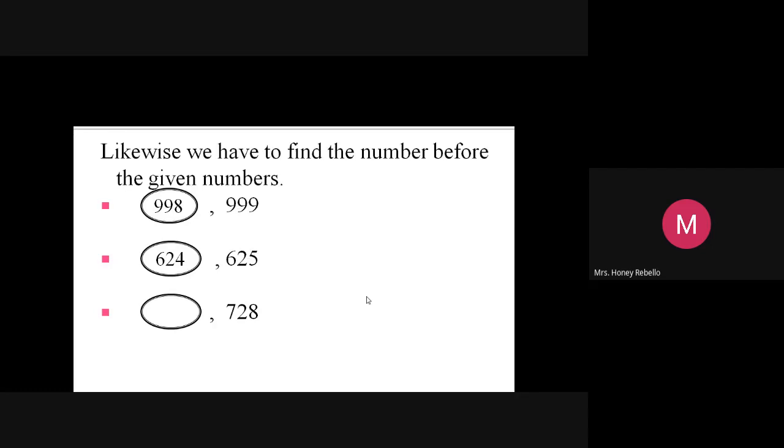Then you get 727. Just look at the number, children. You cannot learn maths by heart. You have to see. Now, see the first number, 998, 999. You're just adding 1 to the given number. Second one, 624, 625. Next, 727, 728.